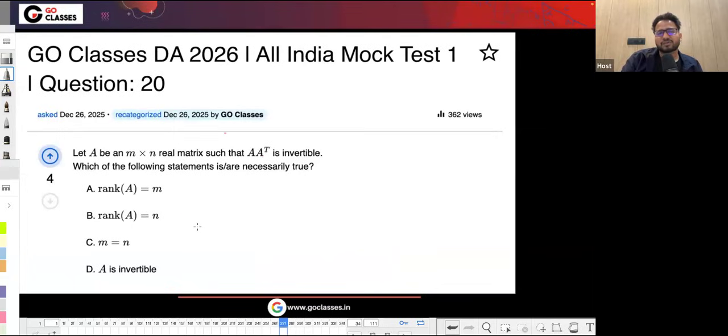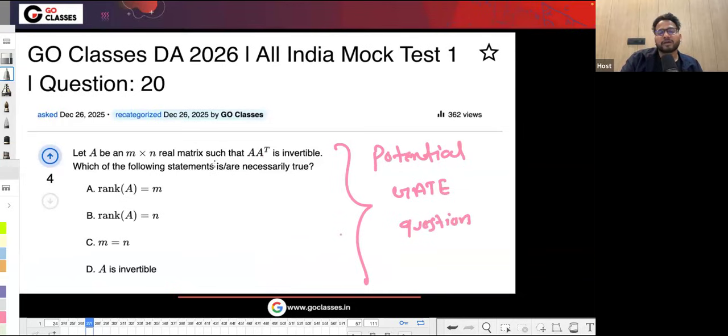This is an interesting question, and one of the fundamental questions they might ask. It may not be asked directly, but it could indirectly be a potential GATE question, because this is a very important theorem. Here they are comparing A and A transpose. Given that A is of size m cross n, can you tell me the size of A transpose? It will be n cross m. Then which of the following is or are necessarily true? That's what they're asking.